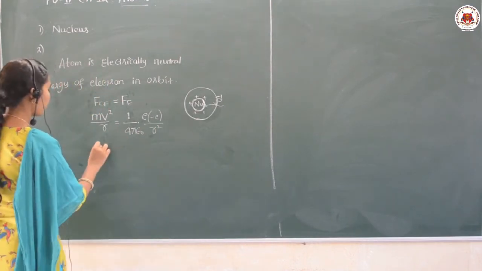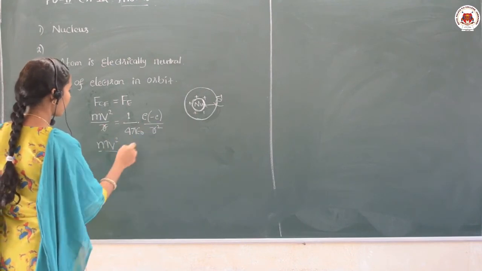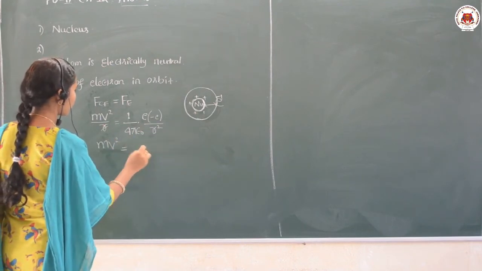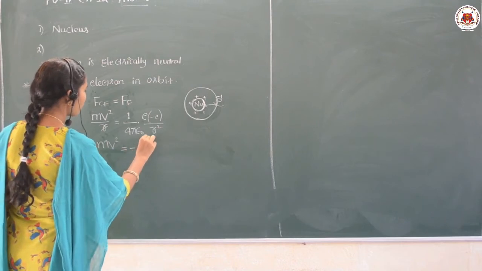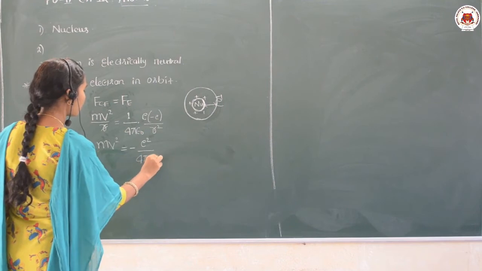Therefore, one r gets cancelled, and mv square will be equal to minus E square upon 4 pi epsilon naught into r,